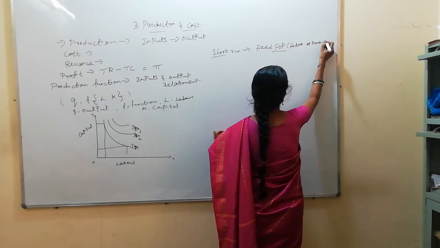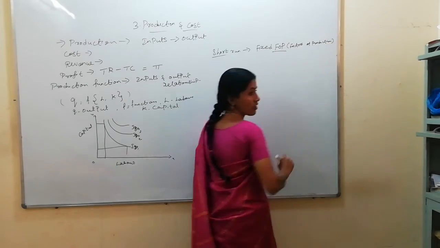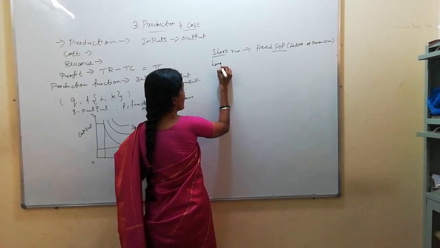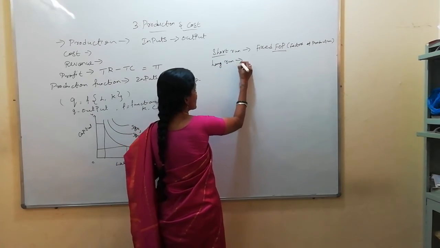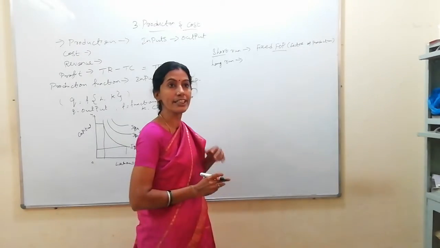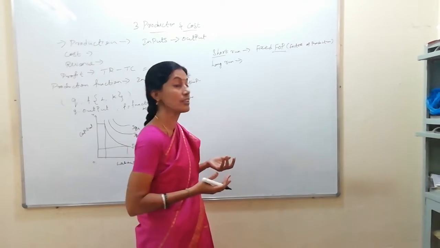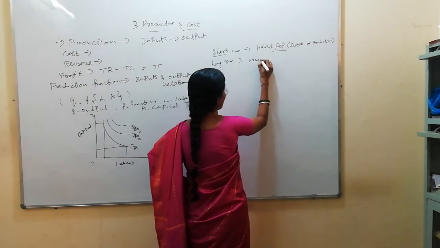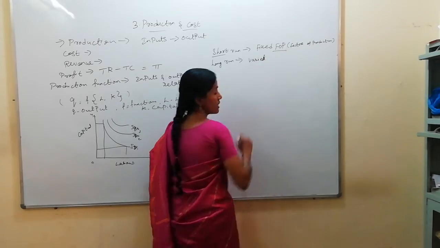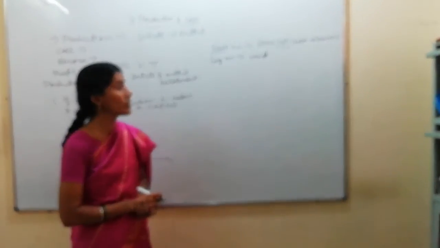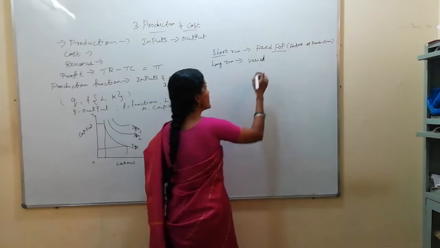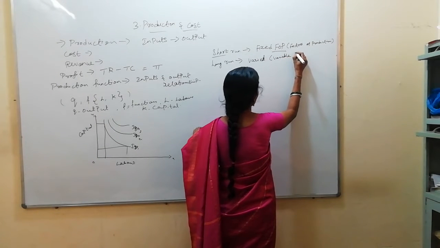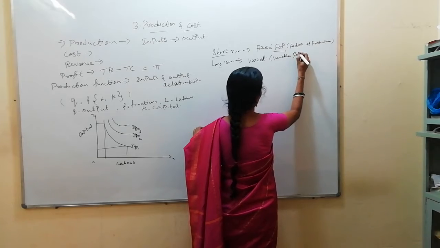In the short run, the factors of production cannot be varied. All inputs are fixed. In the long run, what will happen? There is sufficient time for the producer to increase the factors of production. They can increase either labor or capital or whatever it is. So in the long run, all the factors are varied. You have a fill in the blanks: during the long run, all the factors are varied, which is also known as variable factors of production, FOP.